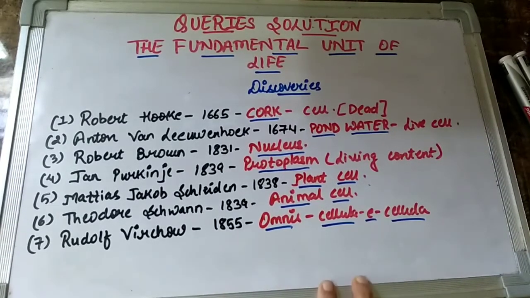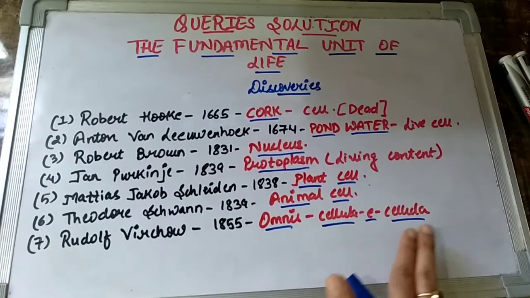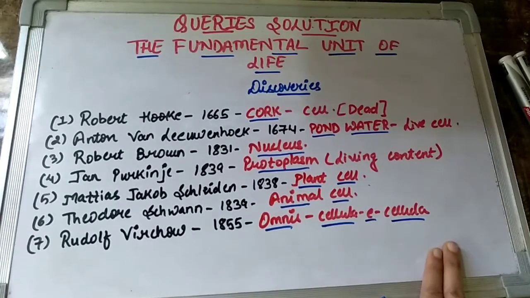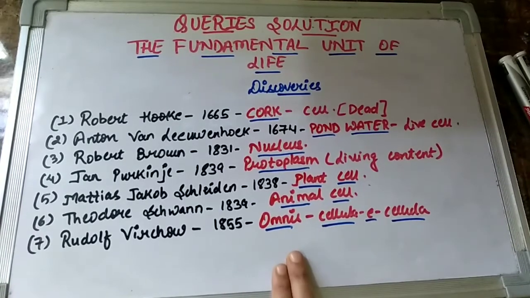And the last discovery which we need to know, children, was given by Rudolf Virchow. In the year 1855, Rudolf Virchow gave the concept of omnis cellula e cellula. Now what does this concept basically mean, children? This means that new cells always come from pre-existing cells.